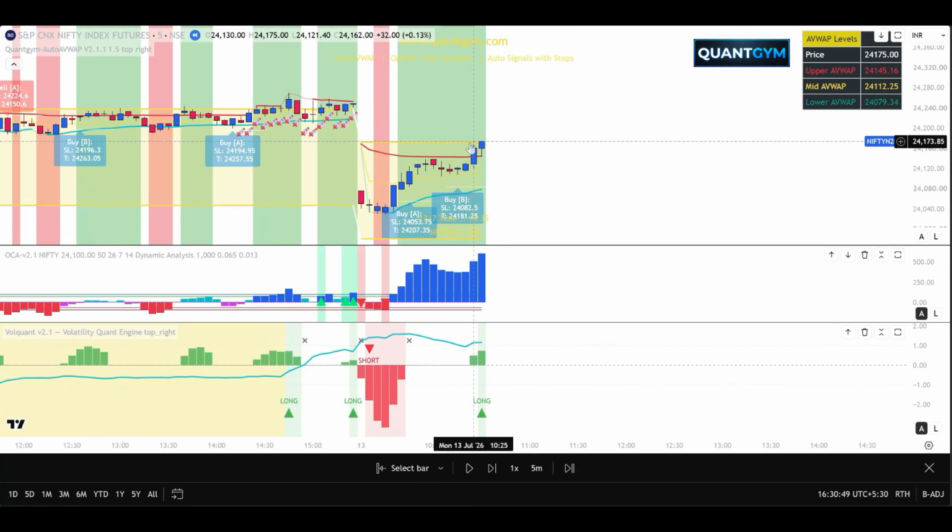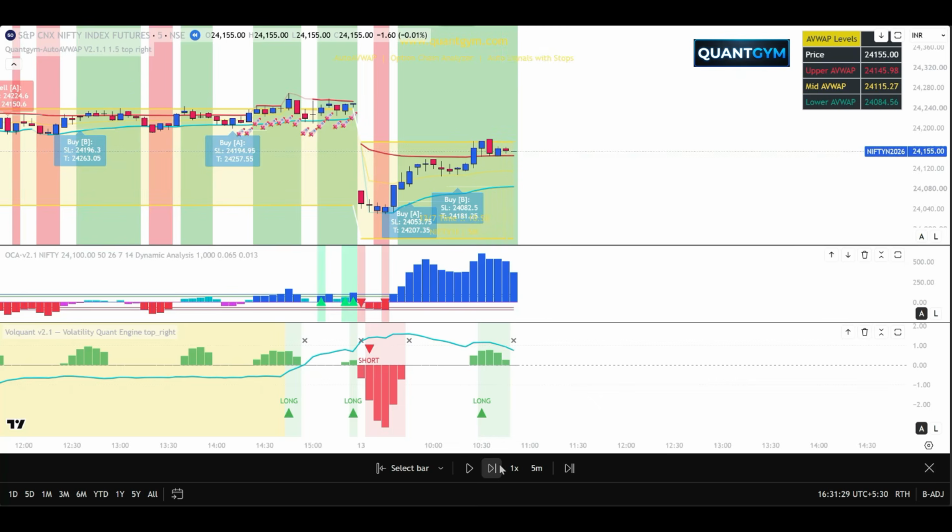The simple reason being, I have the daily range plotted out here, which is showing the upper range for today at somewhere around 24,173. This is the low. So when it hits this, from here the market has gone up so far. This level was like 24,044 and this is like 24,185. So it's like 145, 150 points the market is running up. So there's a chance that selling will come out from here. And as such, if I bought at somewhere around 122 and I'm getting out at 173, it's like 50 points in this particular trade. So I will get out of the trade. See what happens? Selling comes from there.